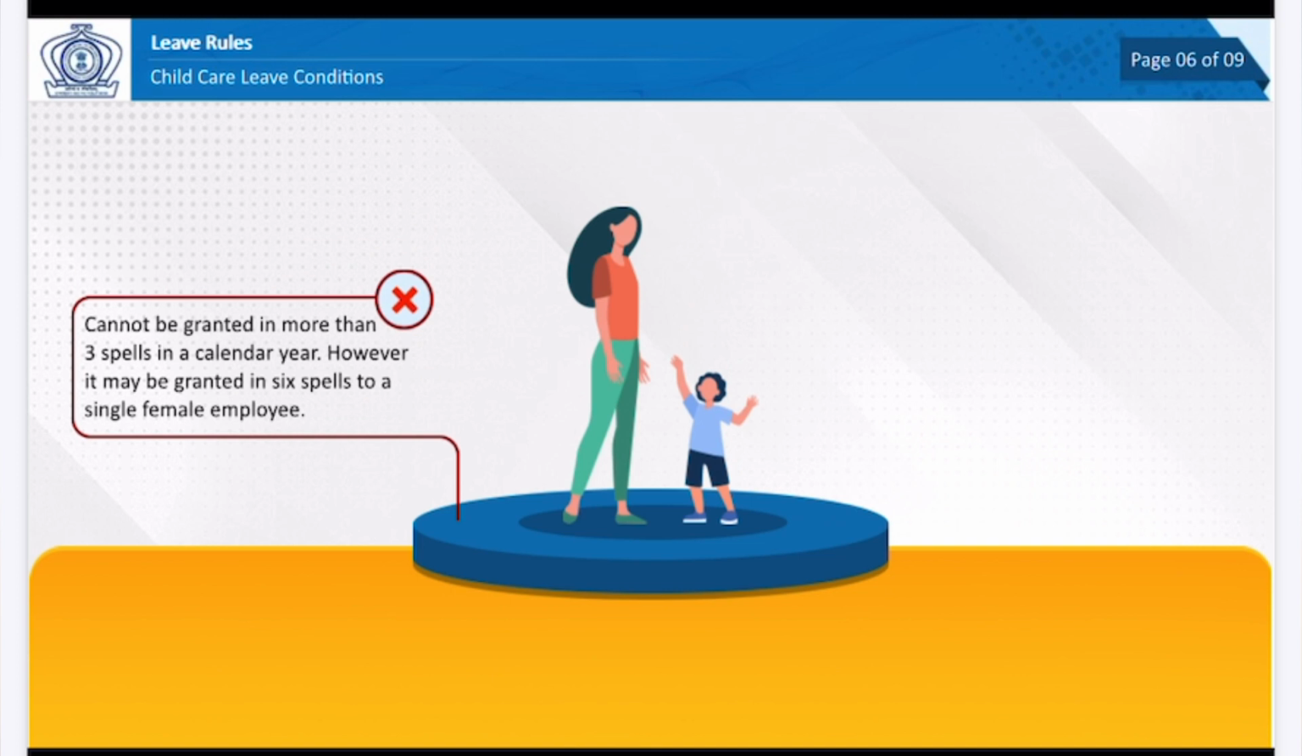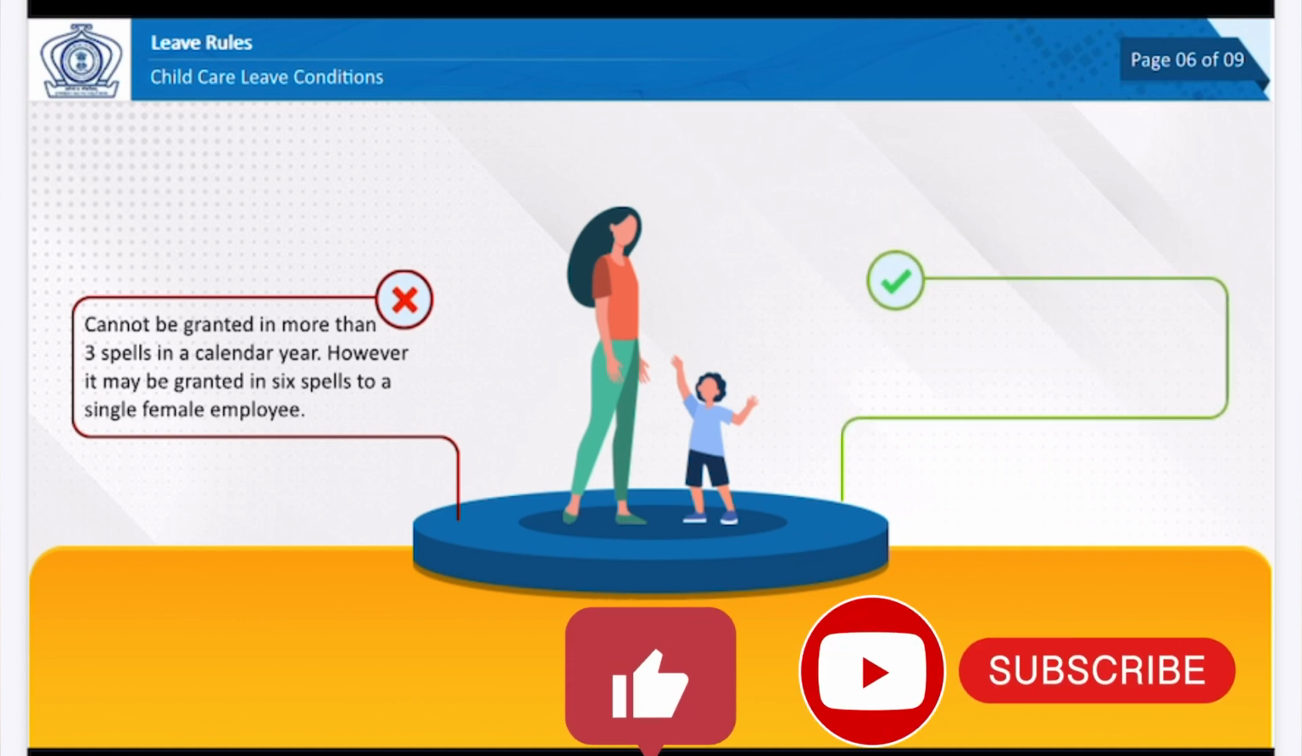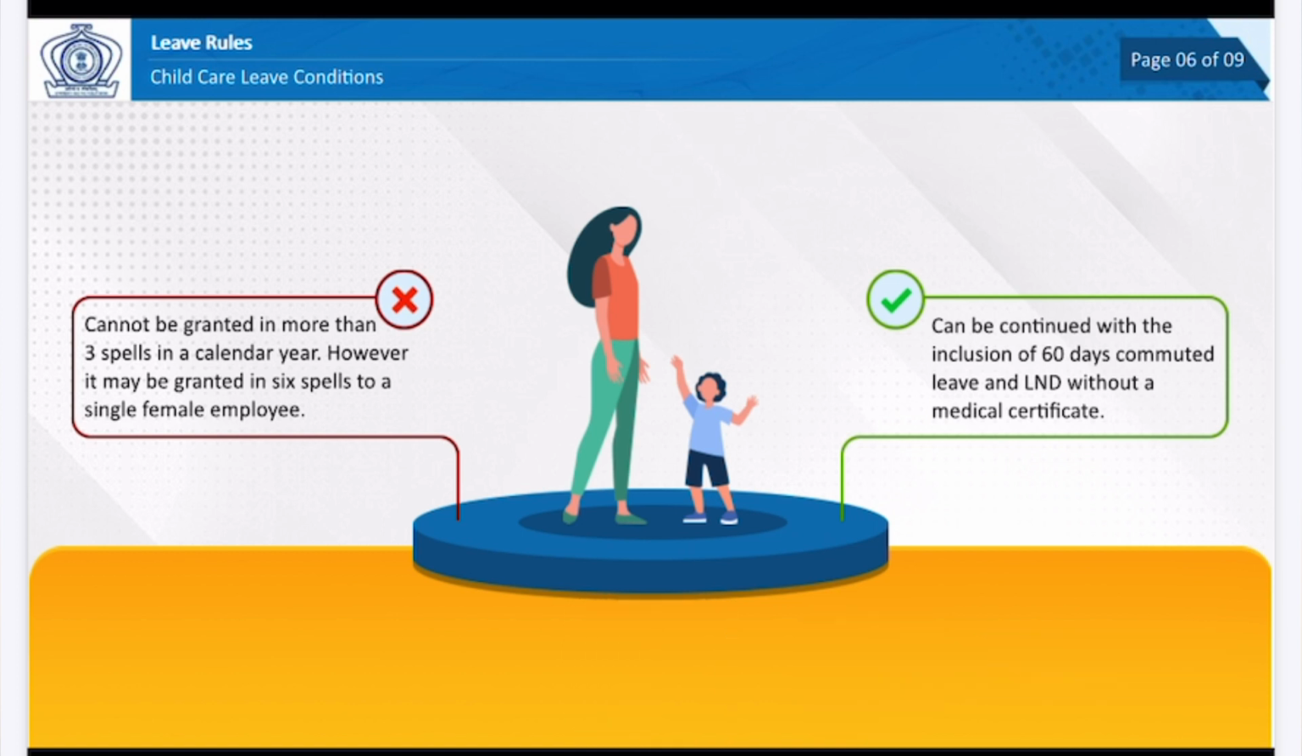Childcare leave cannot be granted in more than 3 spells in a calendar year. However, it may be granted in 6 spells to a single female employee. It can be continued with the inclusion of 60 days commuted leave and L&D without a medical certificate.